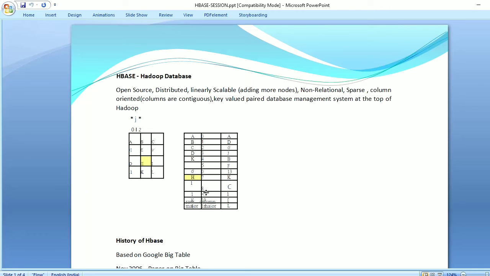So here in row major, first of all, the A is stored, then B, then C. If you closely look, A, B, C are the values which are represented at the top of first column, second column, and third column.